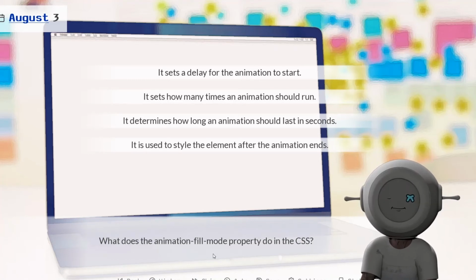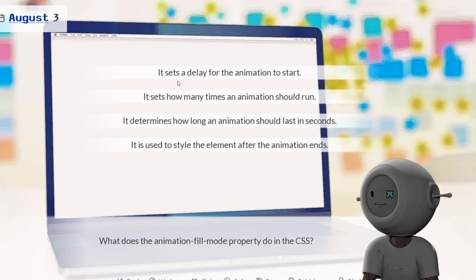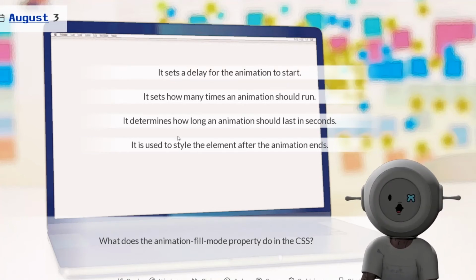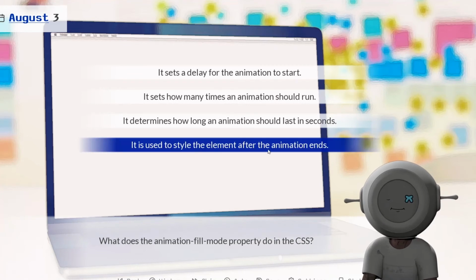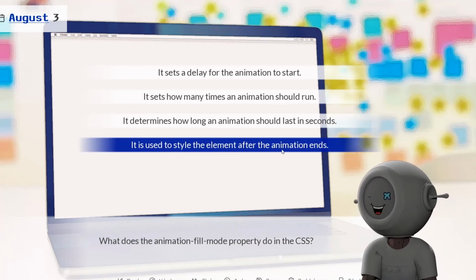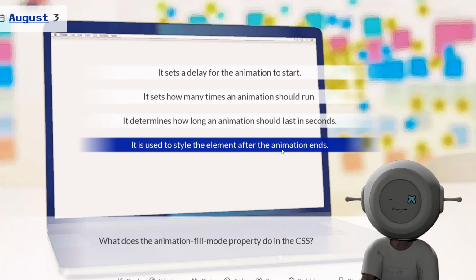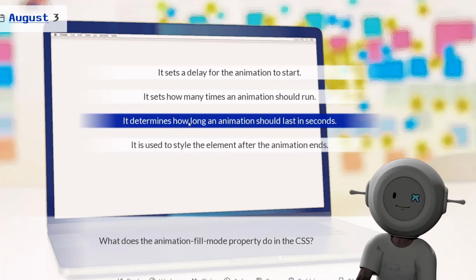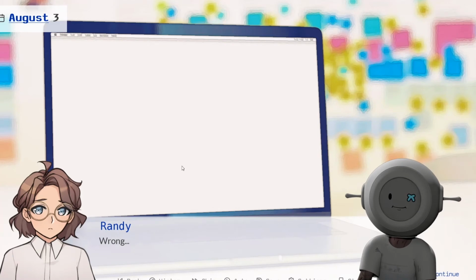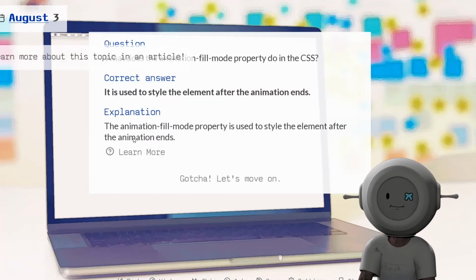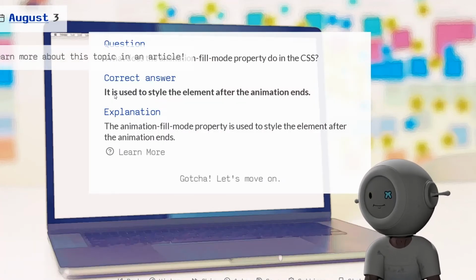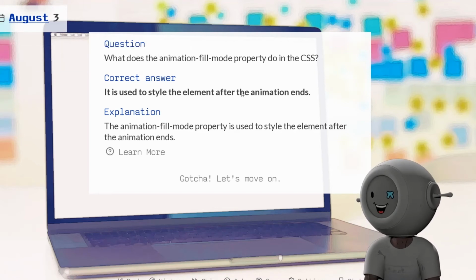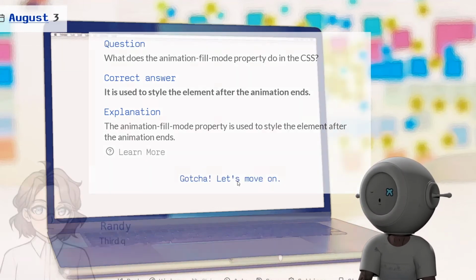So what does the animation fill mode property do in the CSS? I don't know that. What does the animation fill mode? What is fill mode? I'm gonna go with this. Wrong. It is used to style the... I would have never got that.